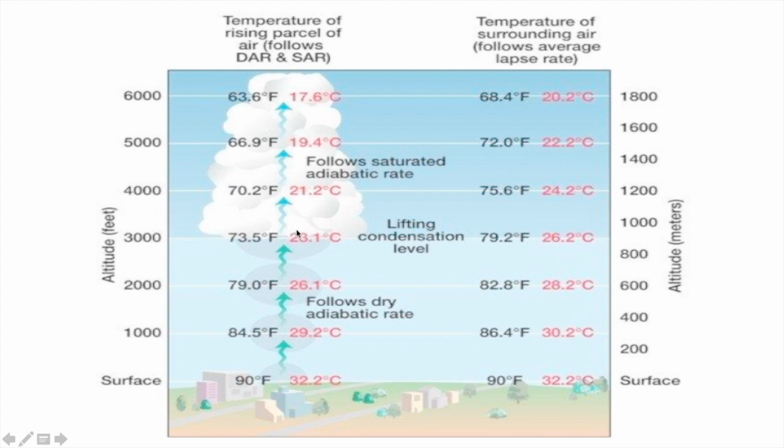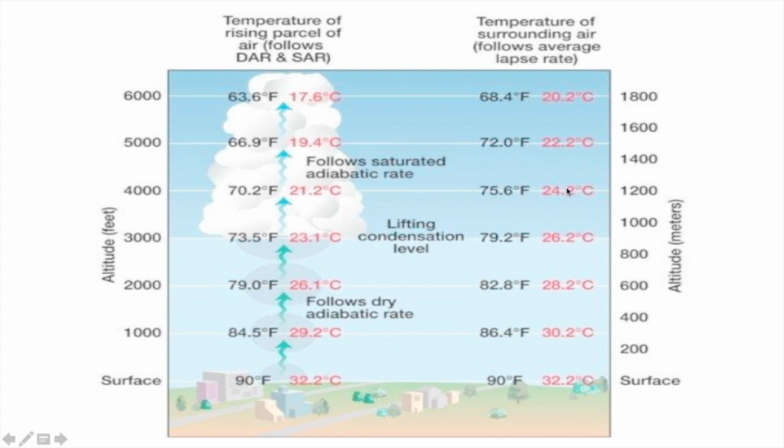This is your parcel temperature and this is your surrounding temperature. So surrounding temperature at each stage except surface is more than, see here it is 30.2 degrees Celsius, but in a parcel we have 29.2. So since it is having less temperature, it will move down. But here it is moving up because of convergence of wind, because of some orographic lifting. Some vertical force is required. So because of that vertical force, it is moving up.